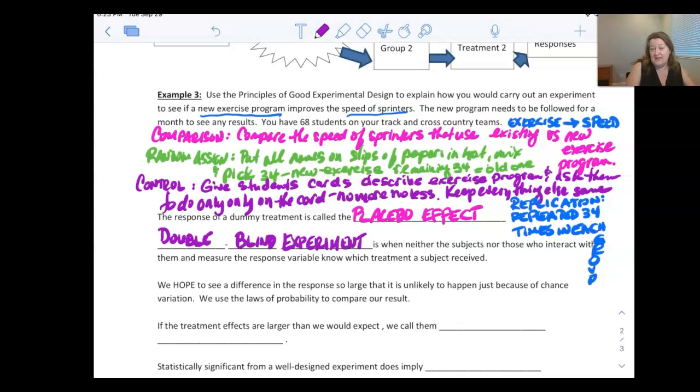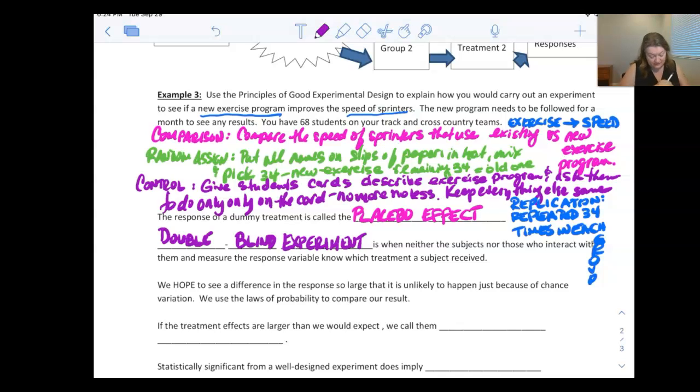That keeps either party from tipping the other party off unintentionally, just by body language, or smiling when they give the treatment that's supposed to make them feel better, or frowning when they're giving the treatment that's going to make them hurt. So we take that out of the 2 and make it double blind so that neither group knows. Somebody else has the table or the clipboard that says this person is getting this, but the 2 people interacting during the treatment process, neither of them knows which one is which.